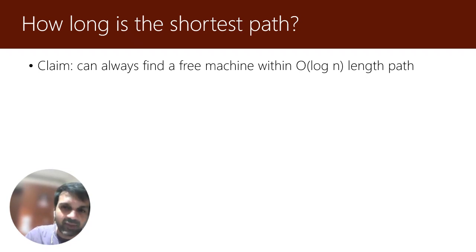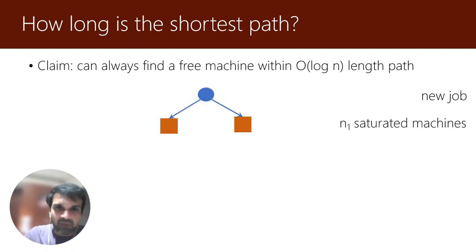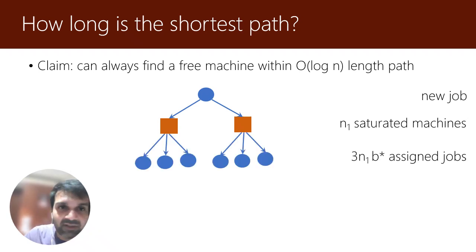And the analysis is quite simple. It uses the expansion of this residual graph that we've constructed. So let's say here is a new job, and imagine that it has n1 possible machines it can be assigned to. The set N of j has cardinality n1, and unfortunately all of them happen to be saturated. So we are not able to find a free machine yet. But saturated implies that these n1 machines must be assigned a lot of jobs, namely 3 n1 times b star many jobs in total